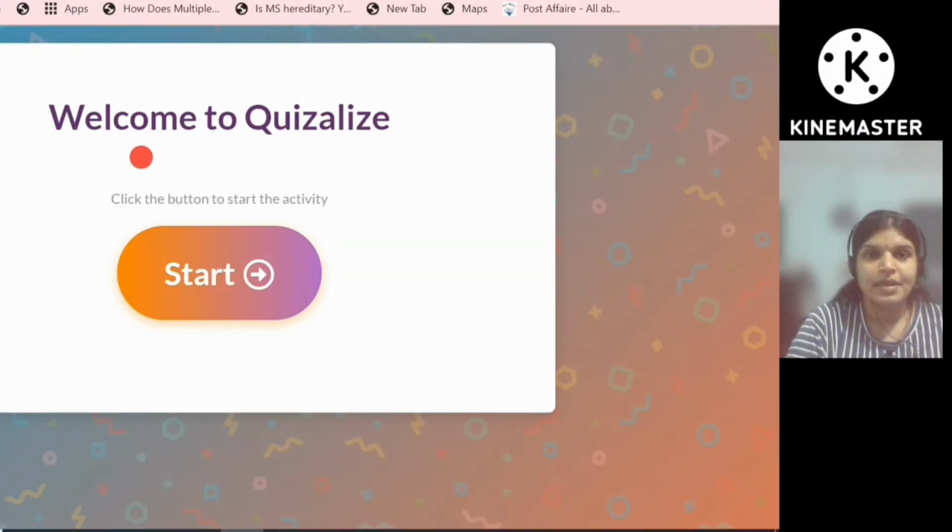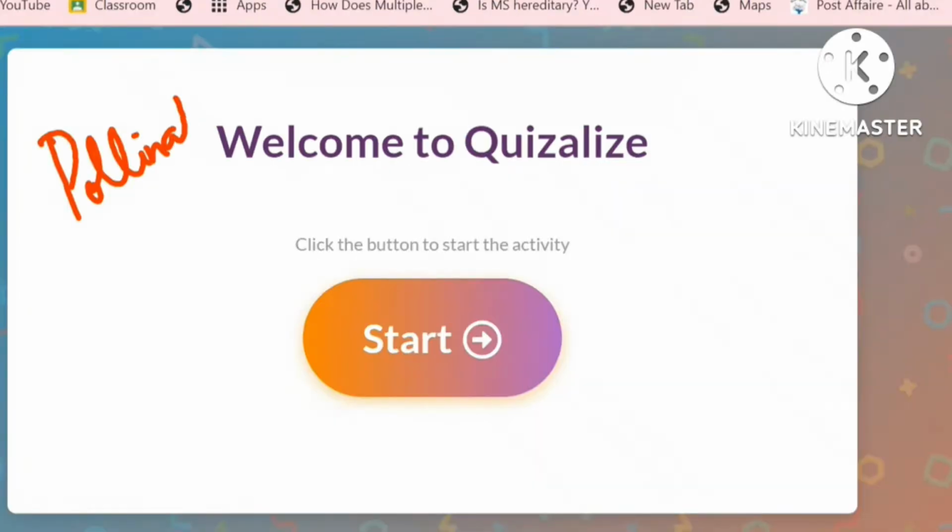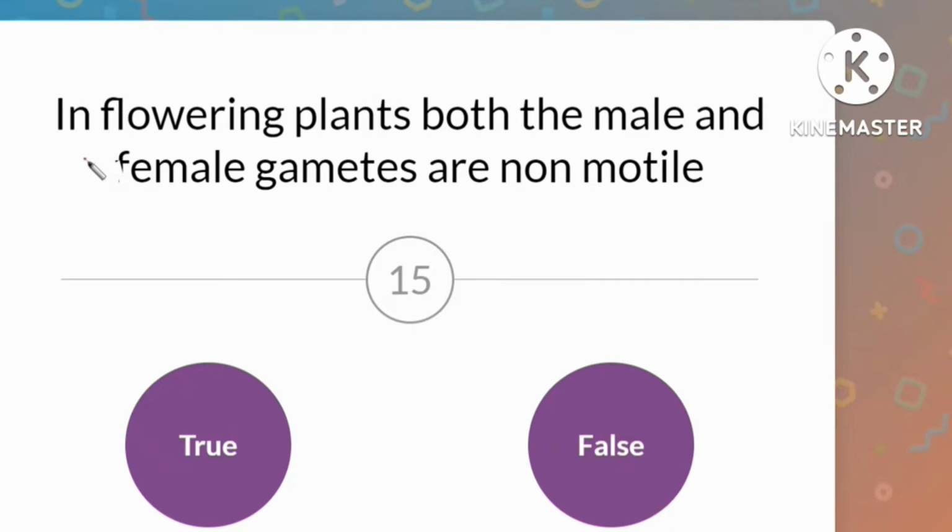This is a quiz which is made in Quizalize, and it's about pollination. The first one is true or false.